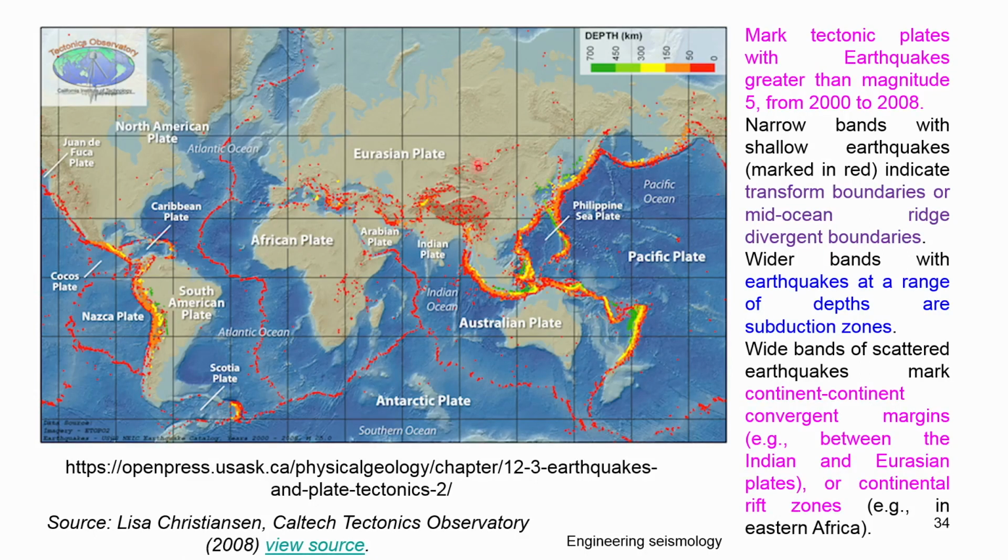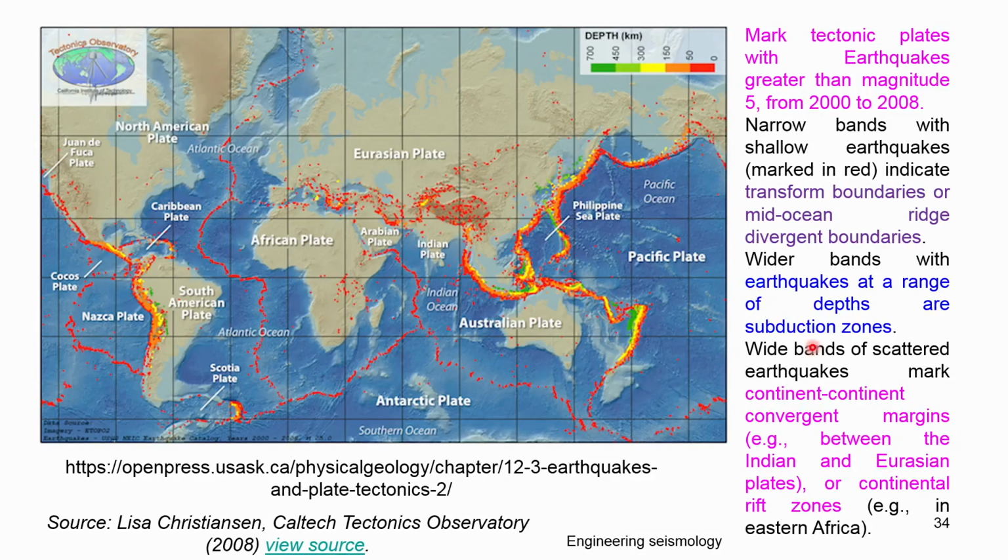If you concentrate on the Indian region, which is very important for our discussion, a narrow band with shallow earthquakes marked in red indicates transform boundaries, mid-oceanic ridges or divergent boundaries. Those are the places where you get very narrow, shallow-focus earthquakes. A wider, thicker band with earthquakes at a range of depths indicates subduction zones.